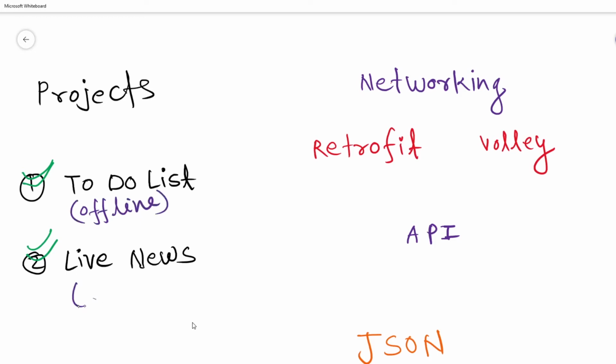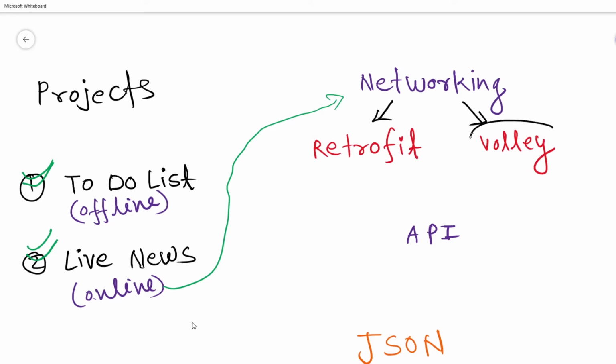But the live news app needs some data from the internet, that is current news. So for that purpose you should learn networking. And to learn networking you will need two third party libraries, that is Retrofit and Volley. You can use any of them. They have their own use cases. You can learn any of them.